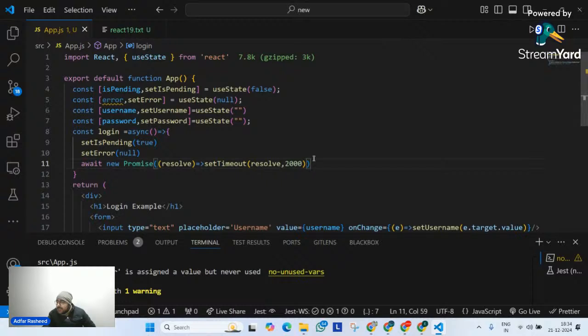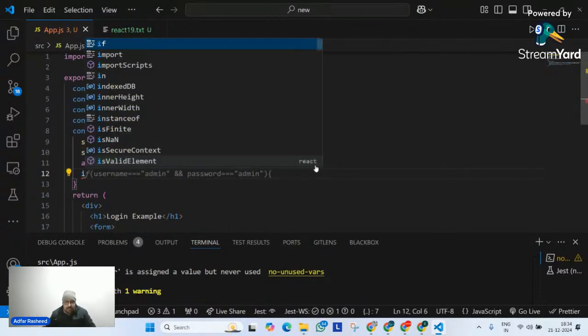Am I clear? Yes or no? Done. If I am clear, in that particular case, I will now implement a simple check.